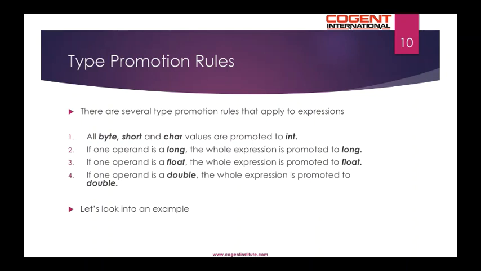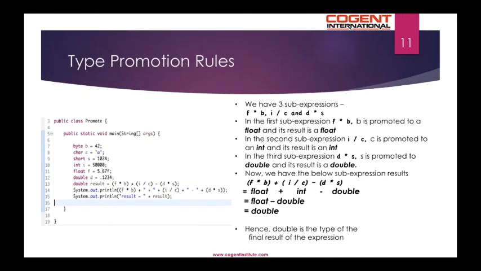There are certain type promotion rules that we need to consider. All byte, short and char values are promoted to int. If one operand is long, the whole expression is promoted to long. If one operand is float, the whole expression is promoted to float. If one operand is double, the whole expression is promoted to double. Let's take a look at it in an example.